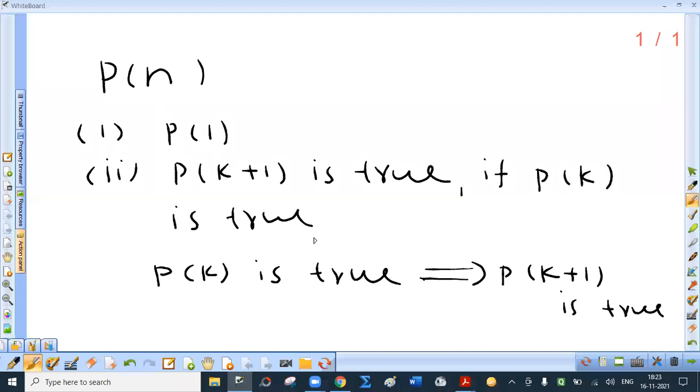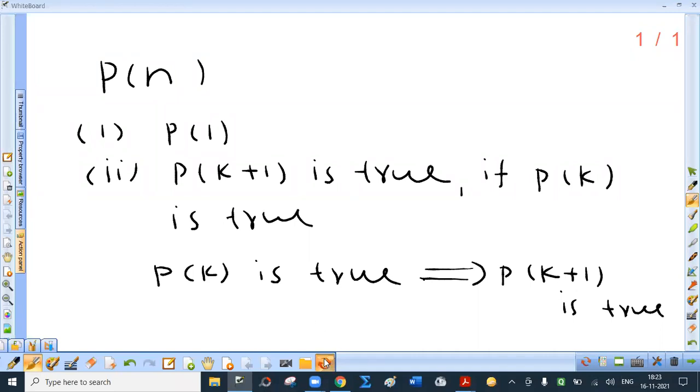In exam, you need not write this. Like this means if P of k is true, P of k plus 1 is true, that is P of k implies P of k plus 1. Put k equal to 1. If P of 1 is true, P of 2 must be true. But P of 1 is verified to be true. So P of 2 is true and so on. You need not write this in exam.